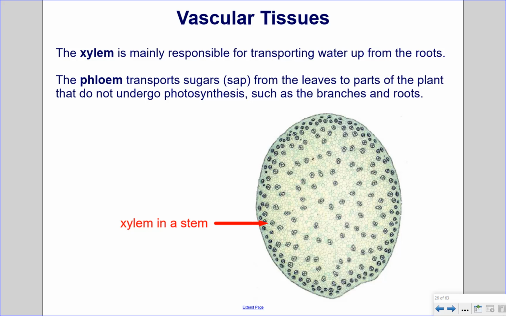Vascular tissues. The xylem is mainly responsible for transporting water up from the roots. The phloem transports sugars, or sap, from the leaves to parts of the plant that do not undergo photosynthesis, such as the branches and roots.